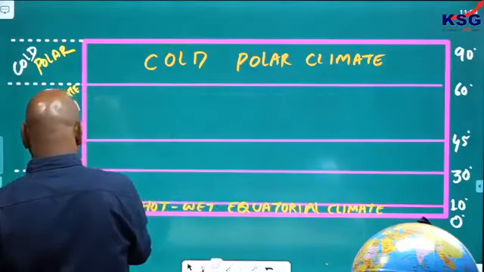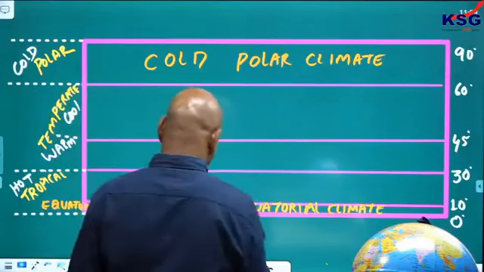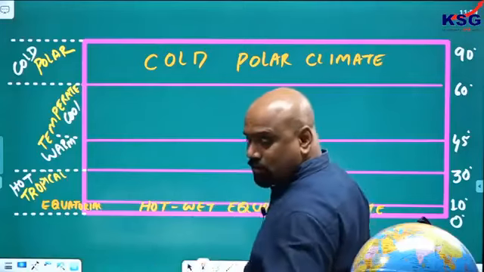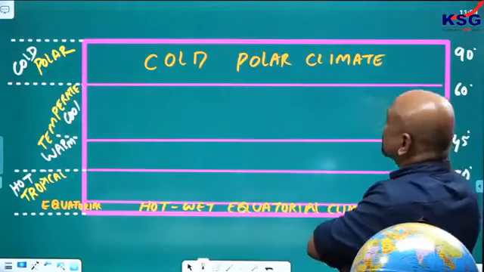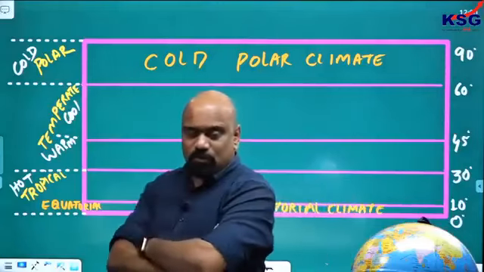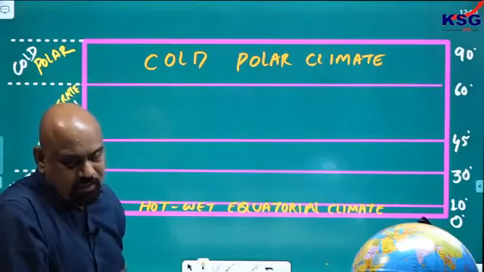I have already written tropics, so tropical is okay. If we take a big continent, let us say this box is a continent from the equator to the pole, we will have this type of cases.